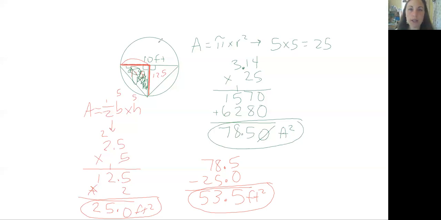Awesome. So basically what this lesson is teaching us today is it's taking shapes that are not your standard shapes that have a specific formula for them. It's breaking them down into shapes that do have specific formulas and then adding or subtracting those together depending on what area you're trying to find. If you're finding two shapes that are next to each other, then you're adding those two areas together. If you're trying to find the area of a space within a polygon or within a circle or shape, then you're subtracting because you're finding the difference of the total area minus the area inside the shape.